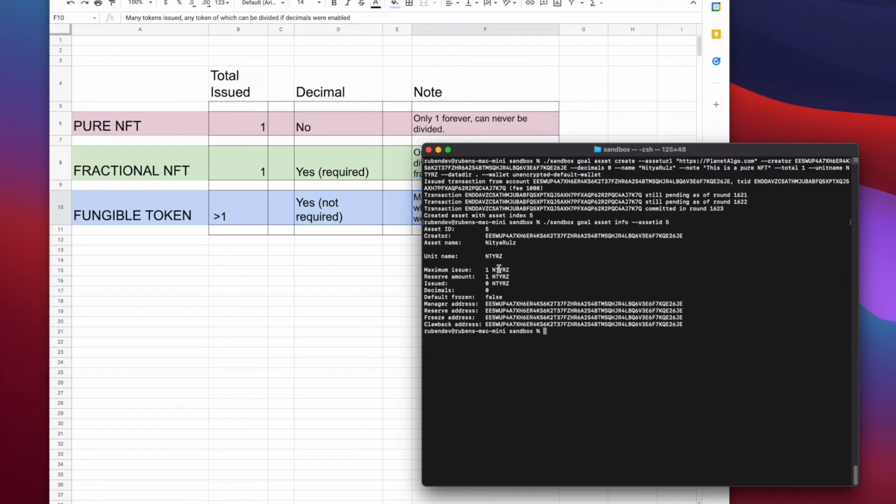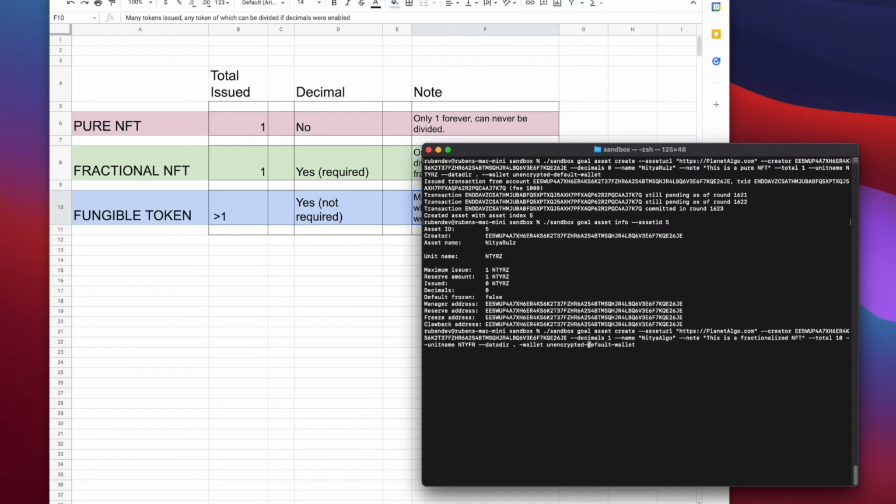And you can see here again the maximum issue is 1, reserve amount is 1, but the decimals are 0. When this gets issued, it can only issue out one of them. That's it. It can't issue out a half. It can't issue out 2. It can't issue out 0.999. It can only issue out 1. It can only ever be traded as 1 unit. Pure NFT. Now let's do a fractional NFT.